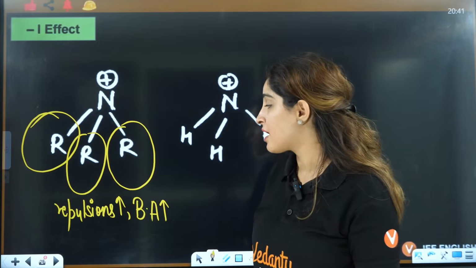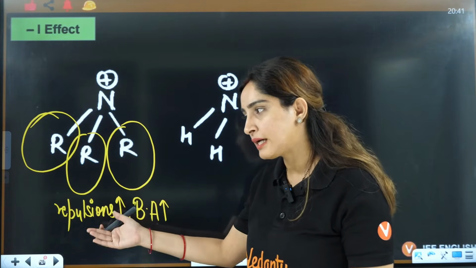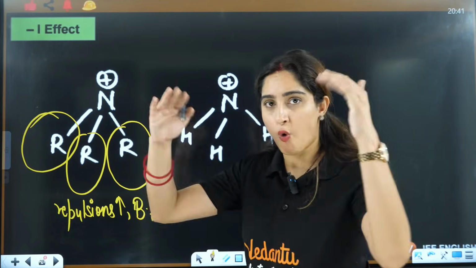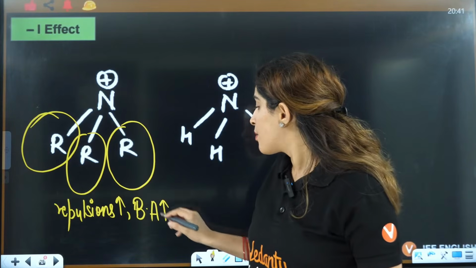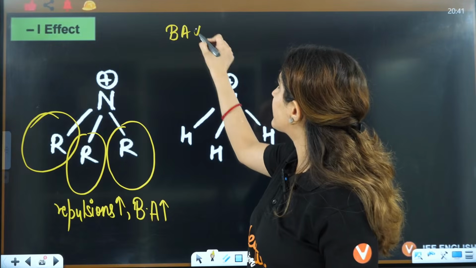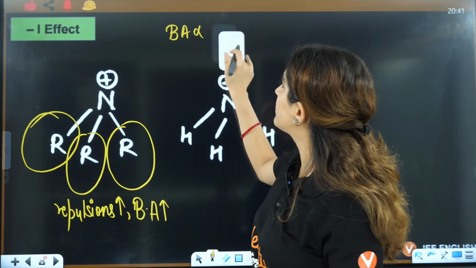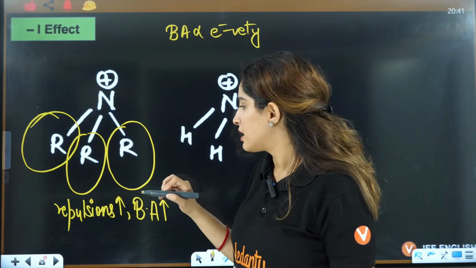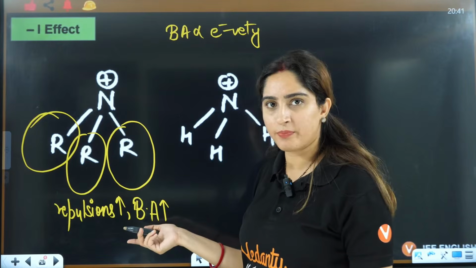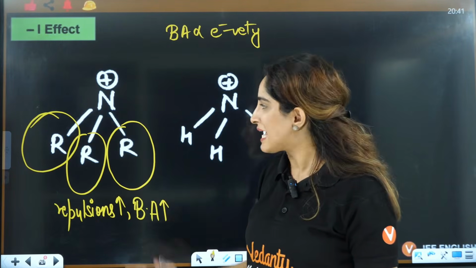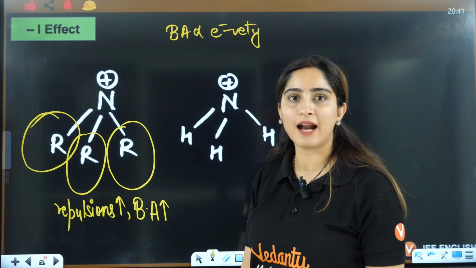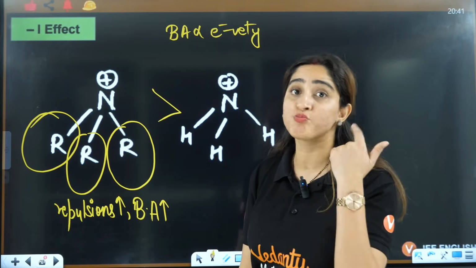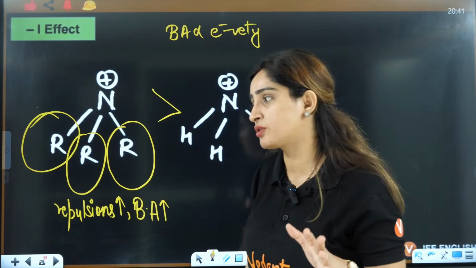I'll move less. Okay. So repulsions are more, right? Yes. Repulsions more, that means bond angle will be more. So more the repulsions, more will be the bond angle. Bond angle, we know that it is directly proportional to electronegativity. That means s character. Yes. So bond angle more means electronegativity will be more here. If here electronegativity is more, that means minus I effect will be more here. So that is why NR3 positive has more minus I effect as compared to NH3 positive.